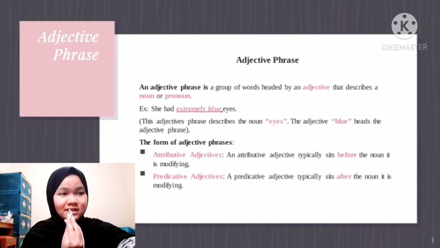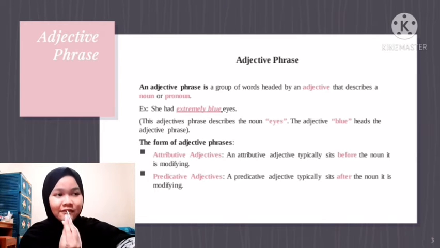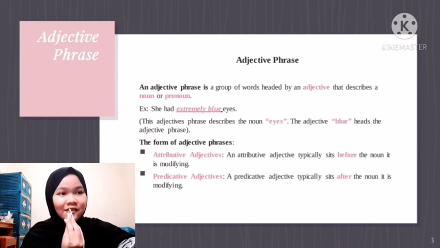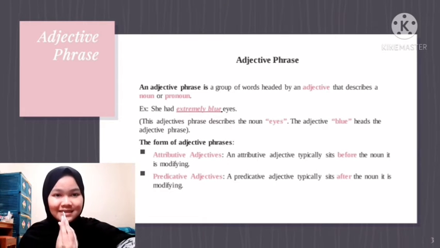Attributive adjectives. An attributive adjective typically sits before the noun it is modifying. Predicative adjectives. A predicative adjective typically sits after the noun it is modifying.